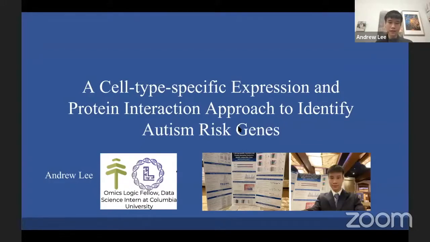Expression and protein interaction approach to identify autism-risk genes. I'm an OmicsLogic fellow and a data science intern at Columbia University.